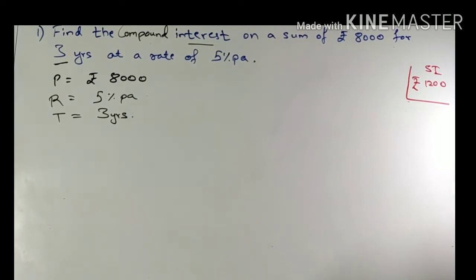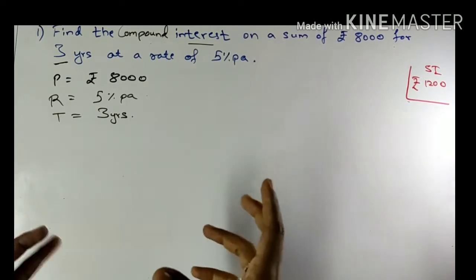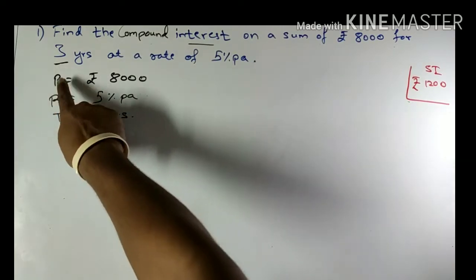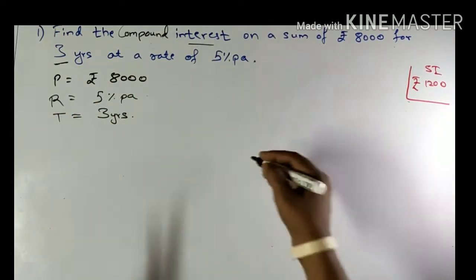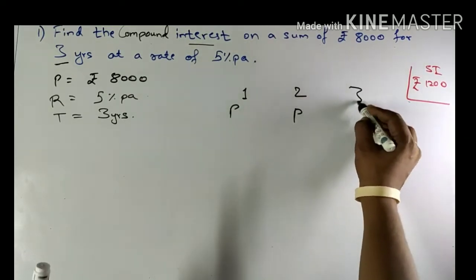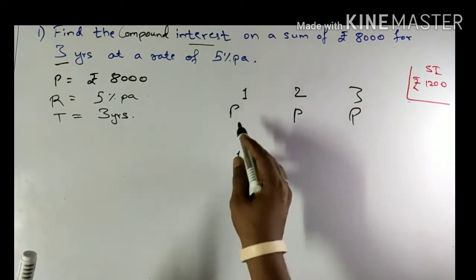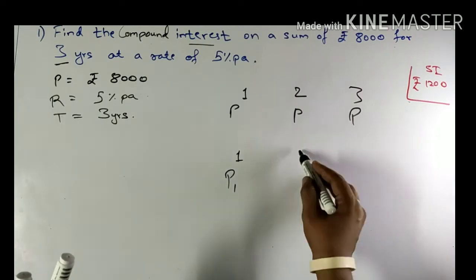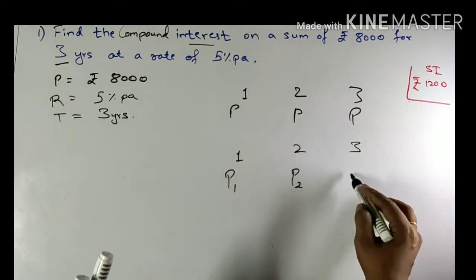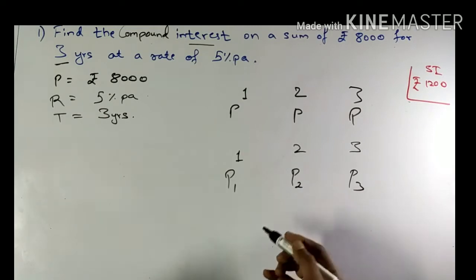Now, if you paid attention when I was differentiating between simple interest and compound interest, it was mentioned clearly that in simple interest the principal remains the same for all the years. First year the principal will be P, second year the principal will be P only, third year the principal will be P only. But in compound interest, the first year the principal is P1, second year the principal changes to P2, third year the principal changes to P3. How does it differ, or what makes it change?